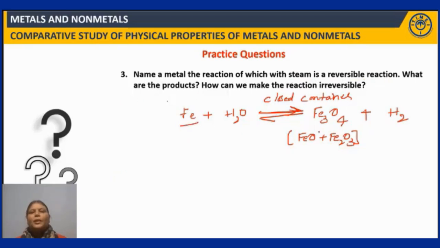Now what are the products formed? Ferroferric oxide and hydrogen are the products formed. How can we make the reaction irreversible? Yes, if you carry out this reaction in an open container, then the reaction will be irreversible. Then you can write the reaction, you can show it as like this, right, with a single headed arrow mark. If it is reversible, arrow marks half headed, two sides, reversible reaction, right? Fine. So these are the products that are formed and this is how we can make the reaction irreversible.